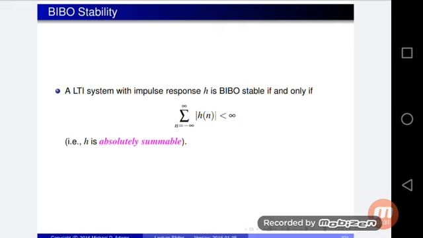Hence h is absolutely summable. So this is the condition of stability.